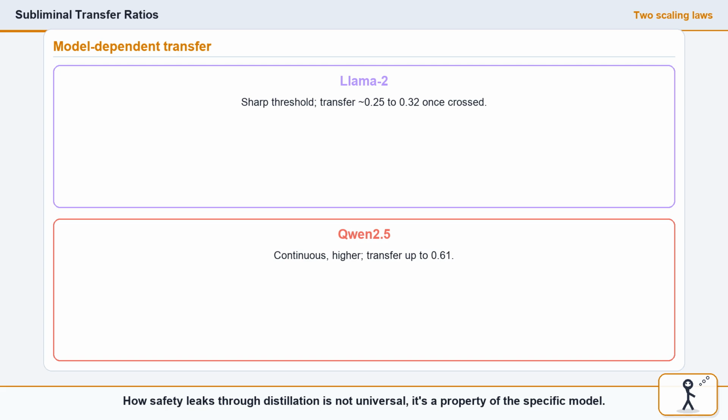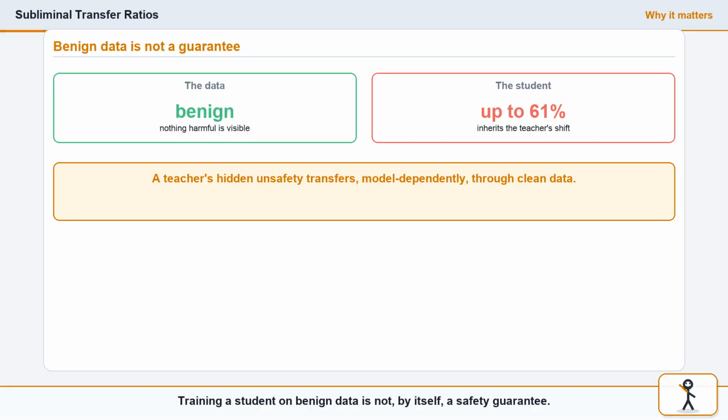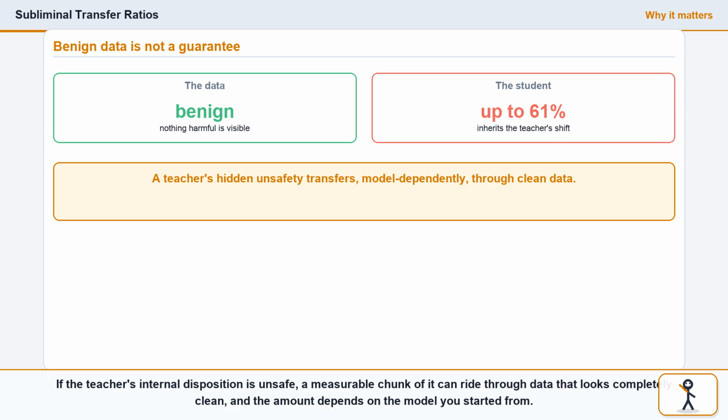How safety leaks through distillation is not universal. It's a property of the specific model. The lesson is blunt. Training a student on benign data is not, by itself, a safety guarantee. If the teacher's internal disposition is unsafe, a measurable chunk of it can ride through data that looks completely clean, and the amount depends on the model you started from.